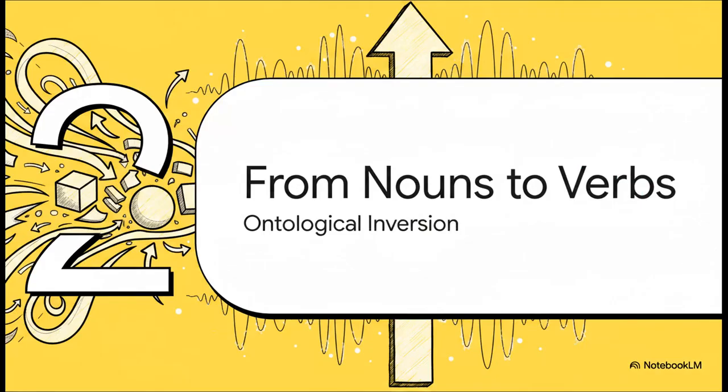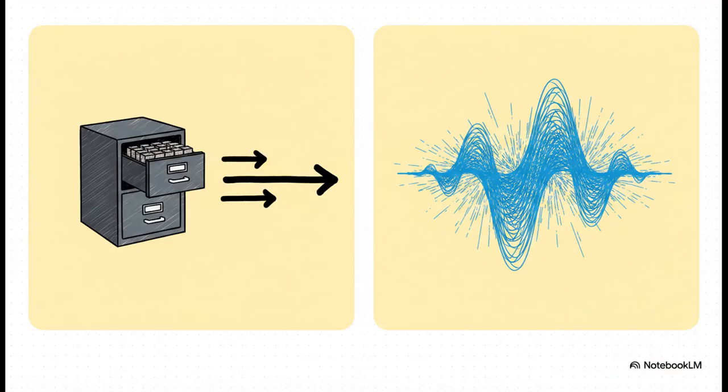Moving right along to part 2, from nouns to verbs, and what we call an ontological inversion. In legacy systems, cognitive states are basically treated as nouns. They're discrete, static, 4-digit numbers just sitting in a database. But in the RHR framework, a cognitive state is a verb. It isn't a set of numbers at all. It's a specific harmonic signature.